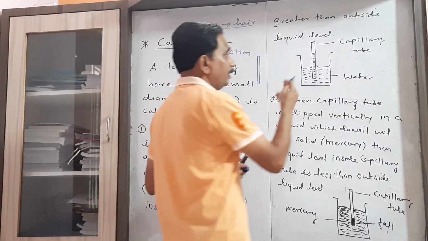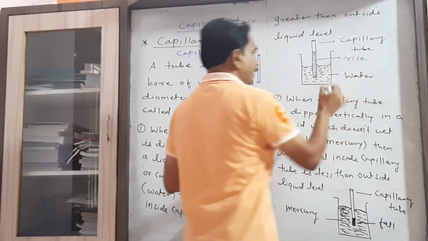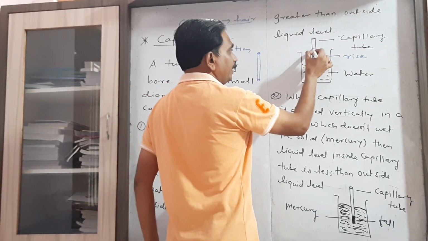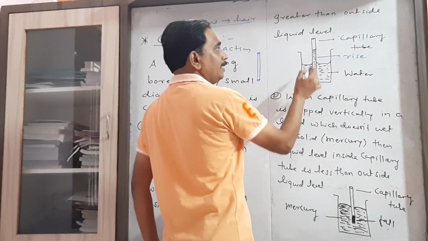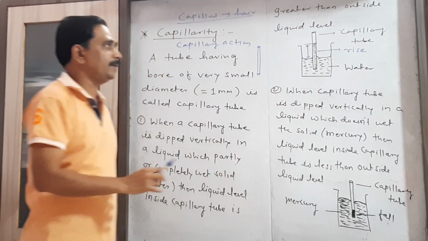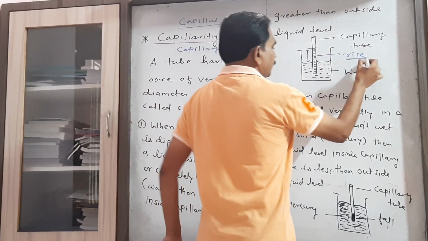The liquid level inside the capillary tube is greater than the outside liquid level. This is the liquid level inside the capillary tube and this is the liquid level outside. So this is the difference in liquid level. This difference in liquid level is called the rise.